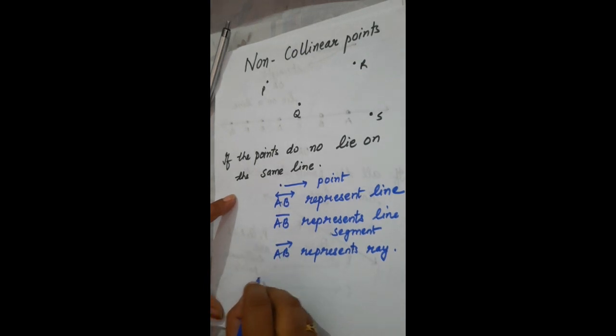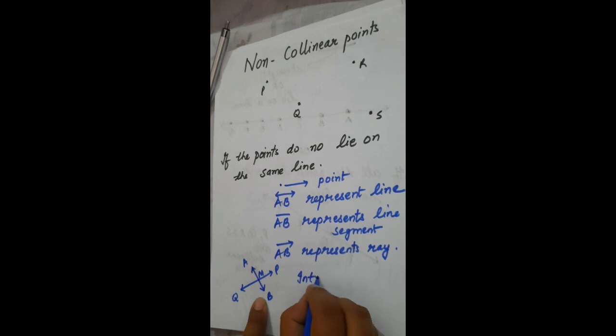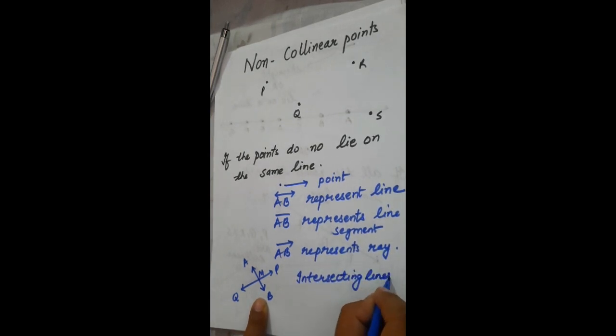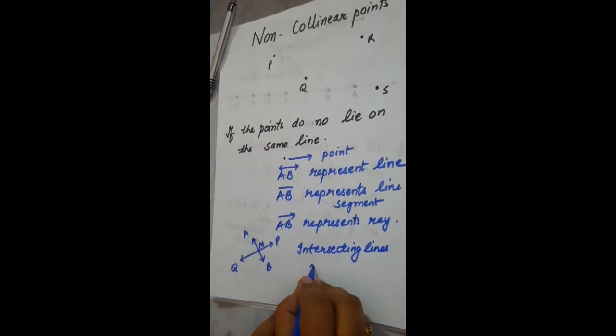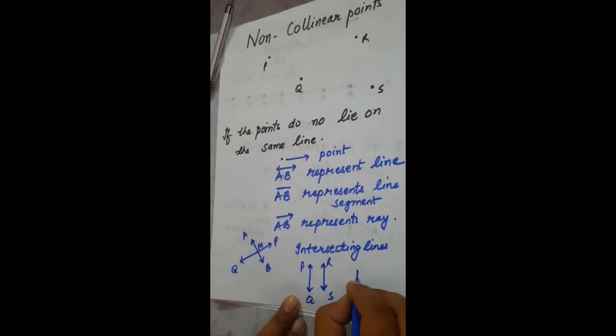If I draw like this, A, B, P, Q, these are intersecting lines. If I draw like this, as they are moving in one direction and they do not meet at a point, and if I write P, Q, R, S, I will write PQ parallel to RS.